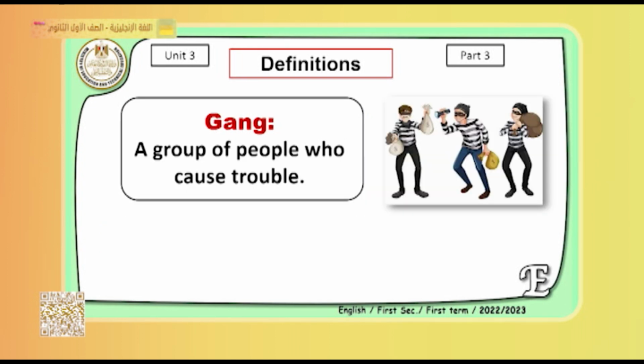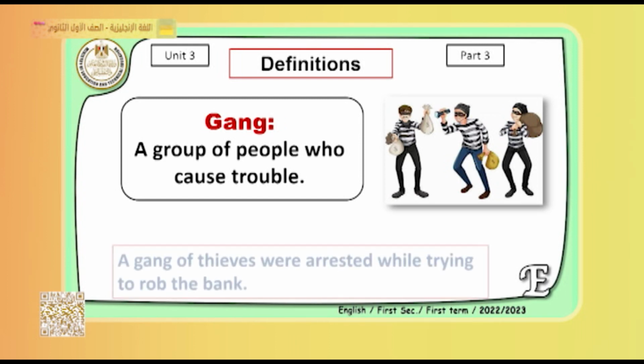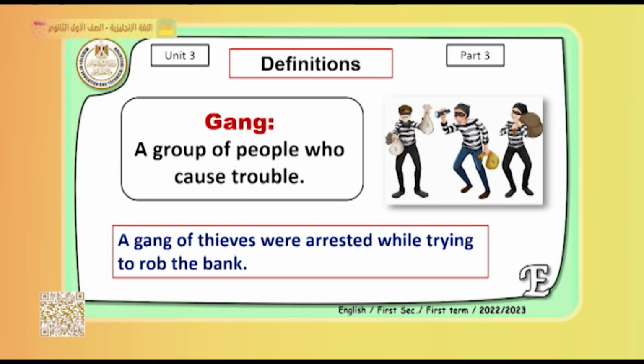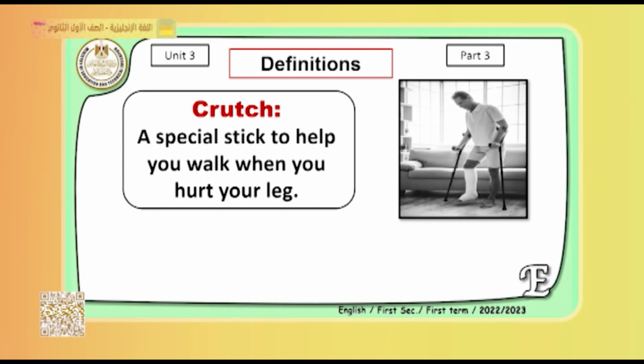We have the word gang. Look at the picture here. The word gang means a group of thieves, a group of criminals, a group of people who cause trouble. So we can say a gang of thieves were arrested while trying to rob the bank. So these are a group of thieves. They are called a gang. A gang means a group of thieves, a group of criminals, a group of people who are against the law.